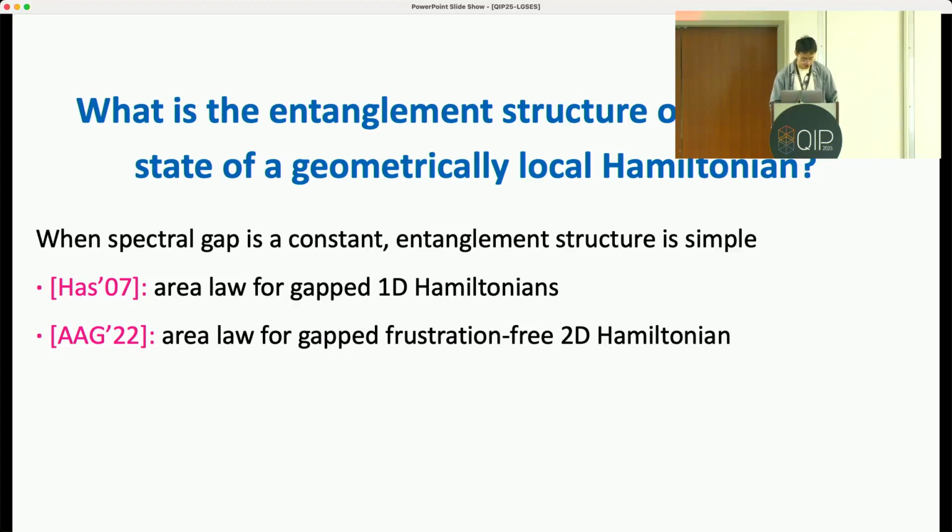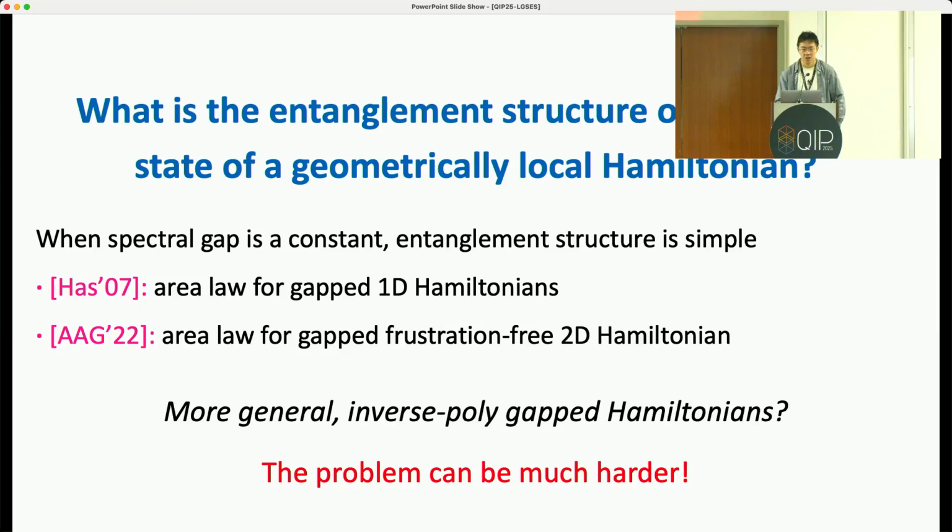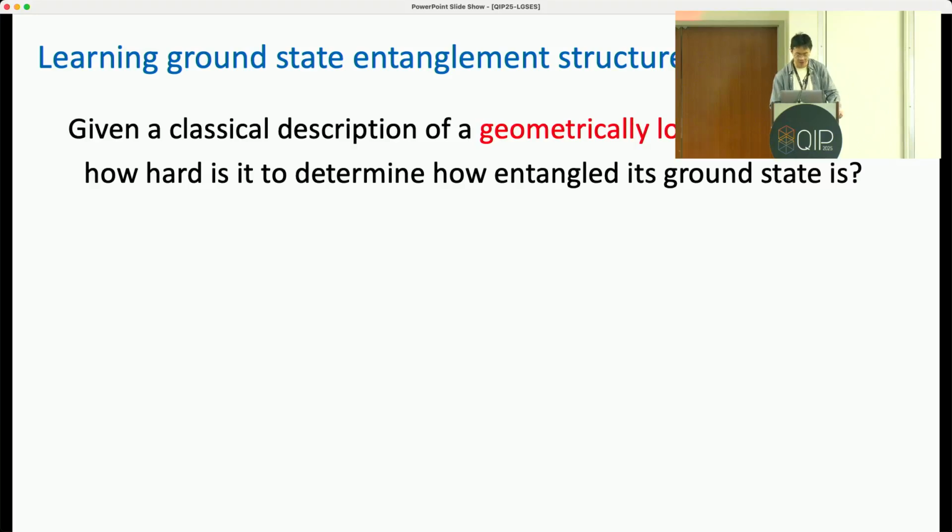But what about more general Hamiltonians? Say they don't have a constant spectral gap, but the spectral gap can be kind of small, say inverse polynomially small in terms of the number of qubits. It turns out that this problem can be much harder. So this more general small spectral gap case is what we consider in this work, where we investigate the learning ground state entanglement structure problem.